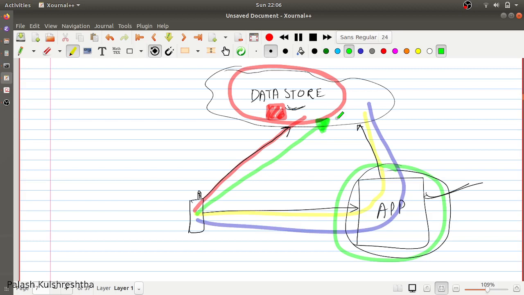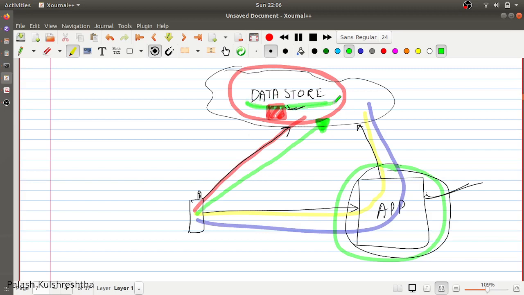You want to control the amount of data that the client can write, the place where the client should write, and you want different types of control on the data. Also, you may want to restrict the number of times a client should be able to write. You also want to control the time during which a client can interact with the data store directly.